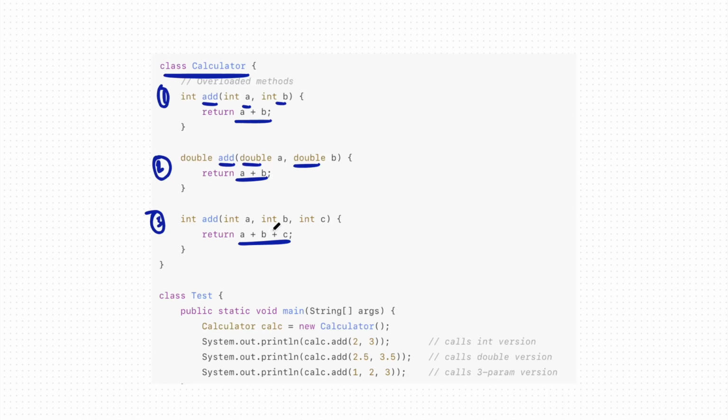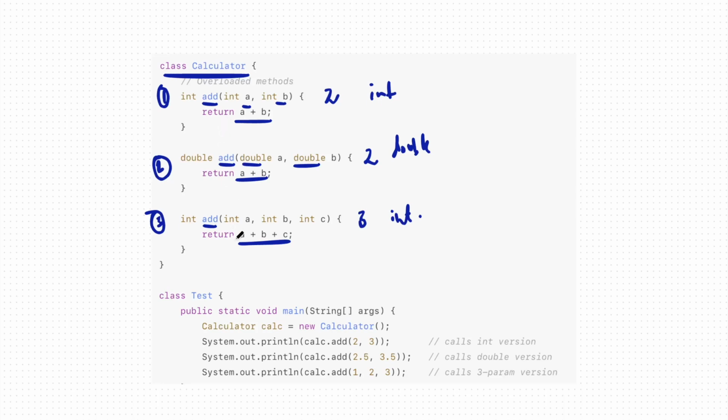Here there were only two parameters, and now there are three. Here there are two parameters, but the difference is this is int, this is double, this is again int. So what I want to say is, you can have many forms of a function. You can just change the parameters and have many forms. Always remember, the function name should be the same when we are doing function overloading.